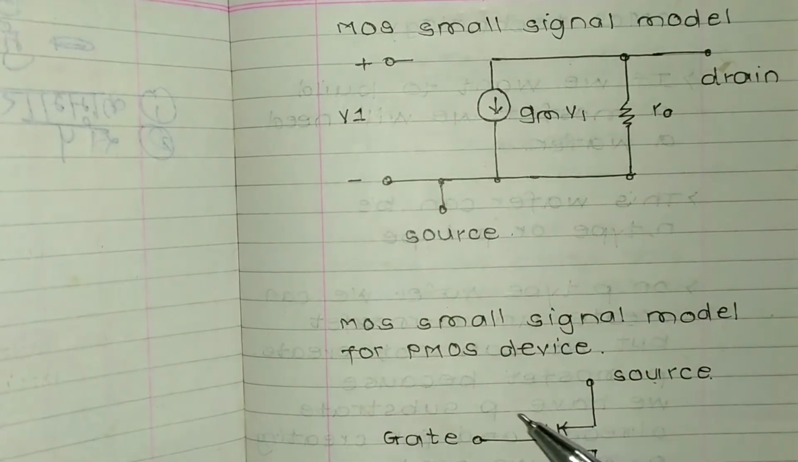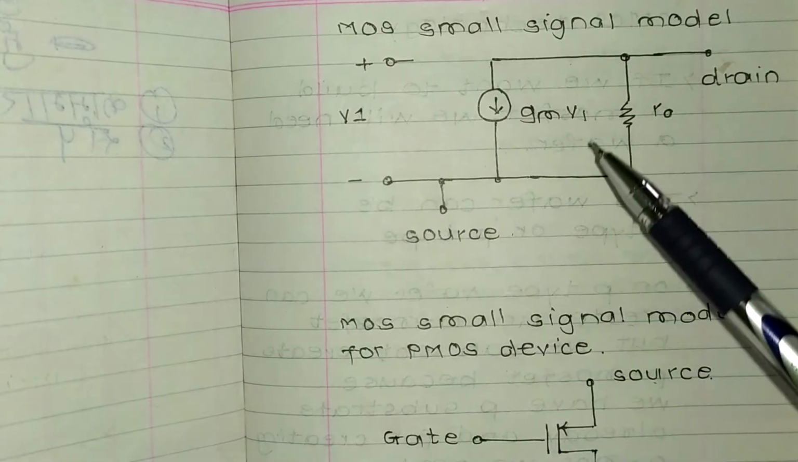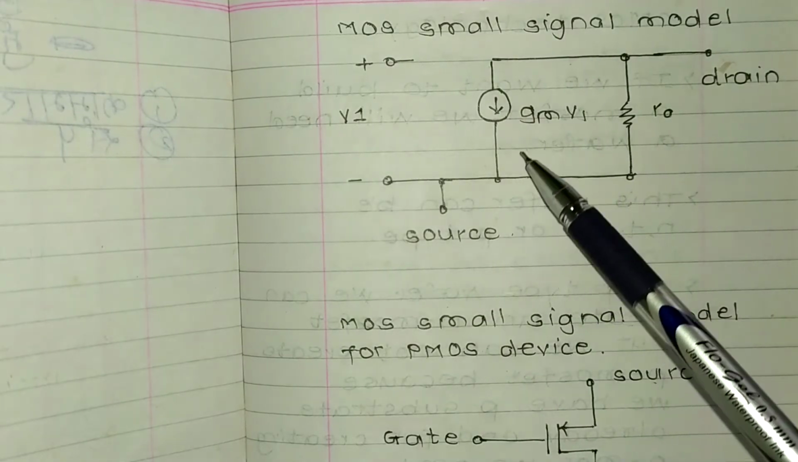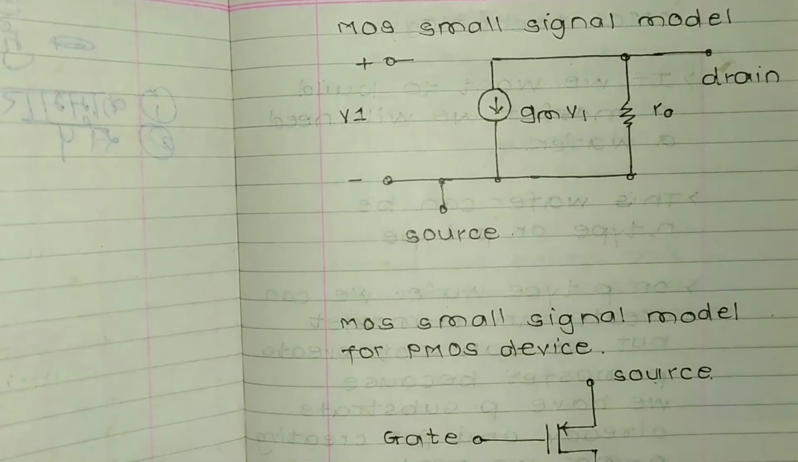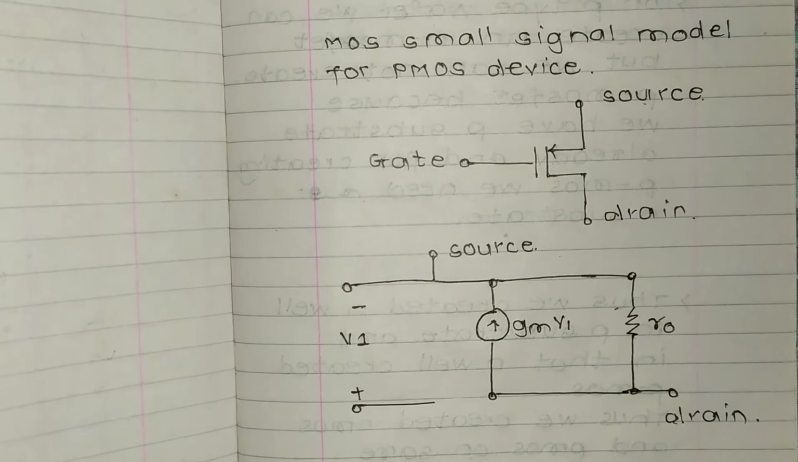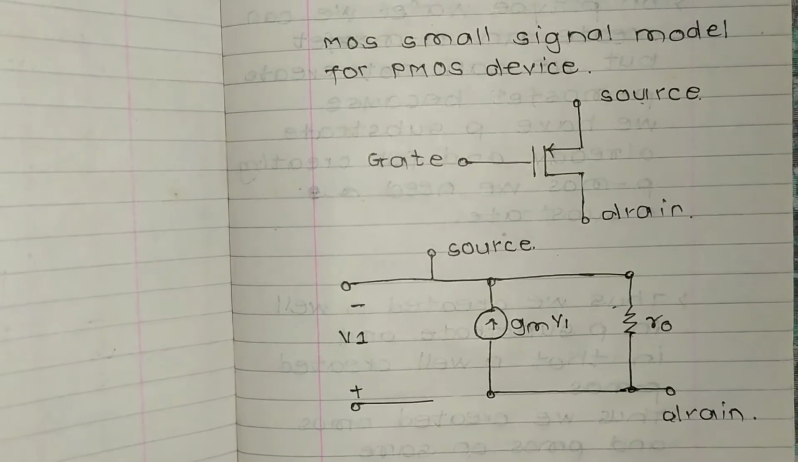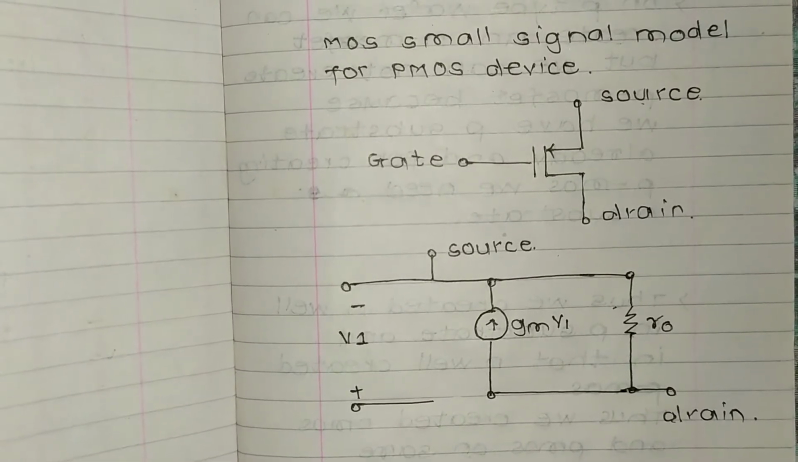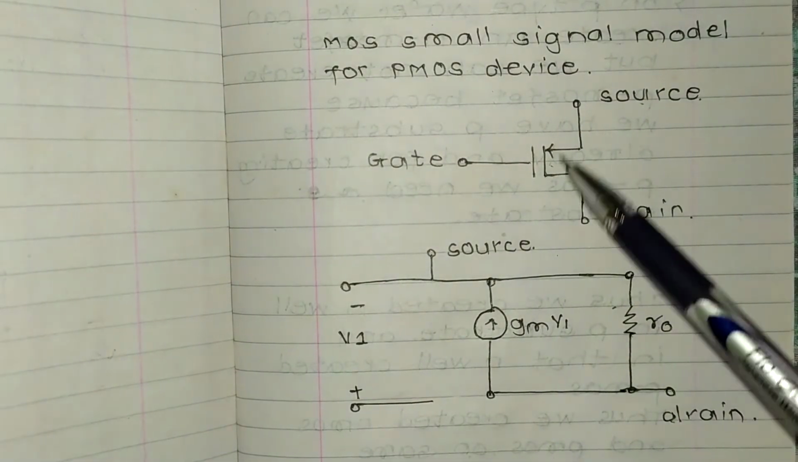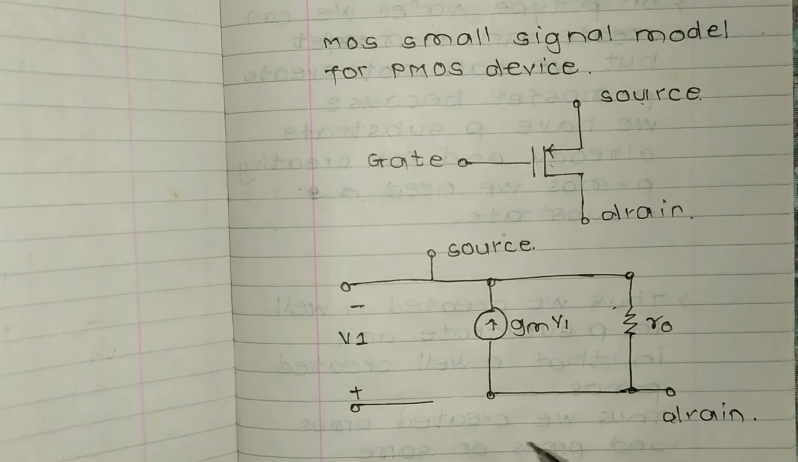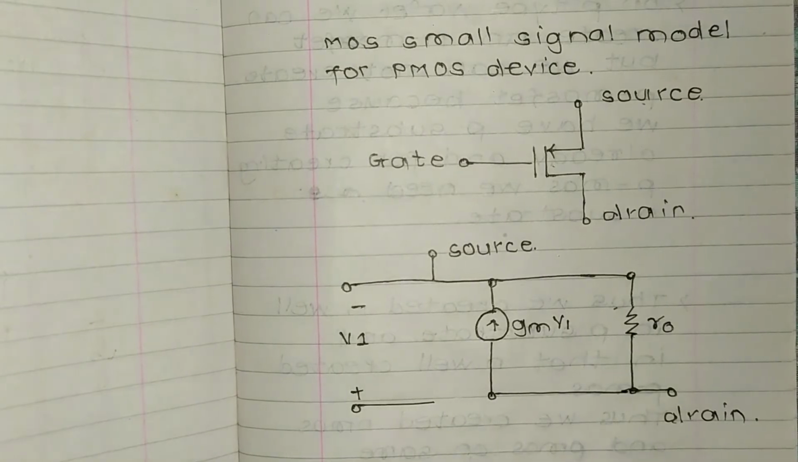Here V1 is given, this is the source, this is the transconductance gmV1, this is R0, the internal resistance, and this is the drain. Now the small signal model for a PMOS device. This is the basic symbol for a PMOS transistor, and this is the small signal model for the PMOS device.